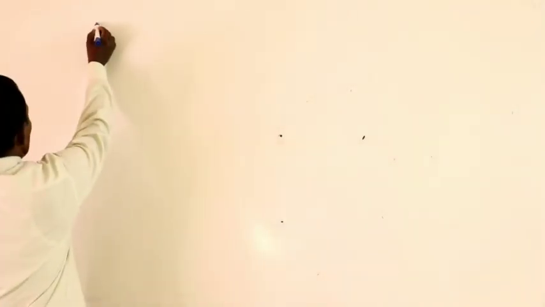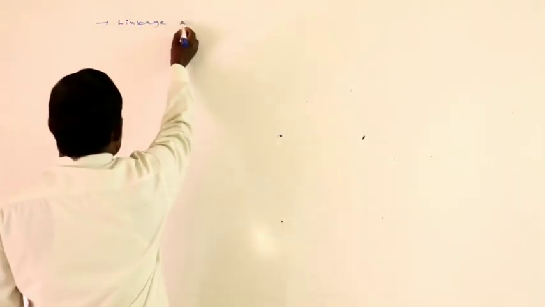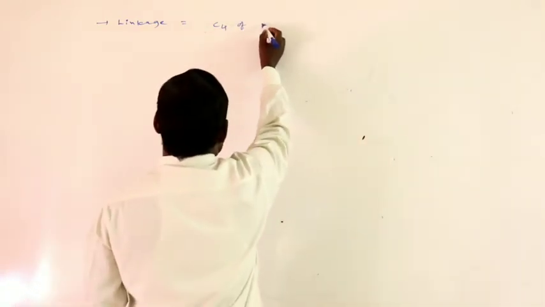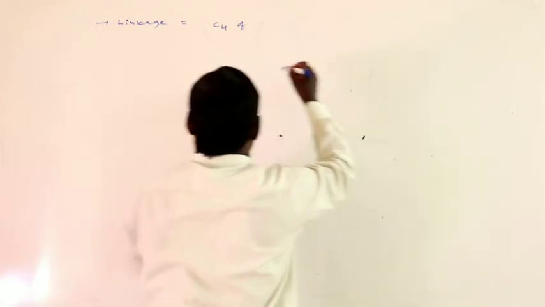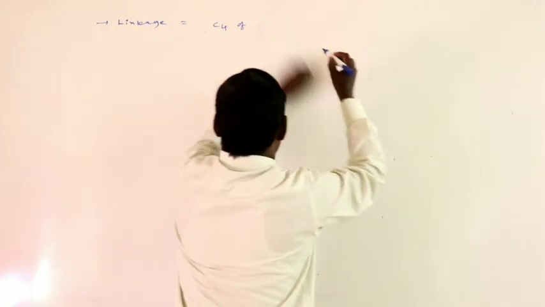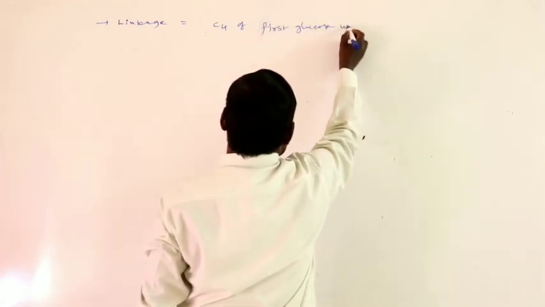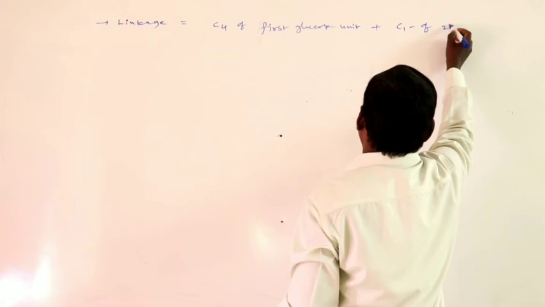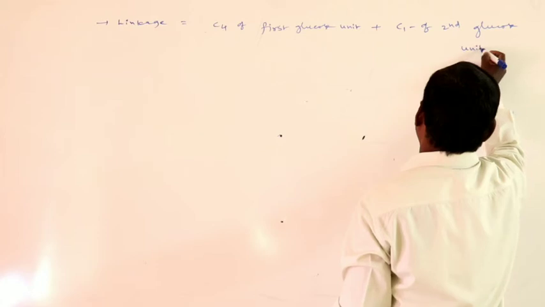Here the linkage is C4 of the first glucose unit plus C1 of the second glucose unit.